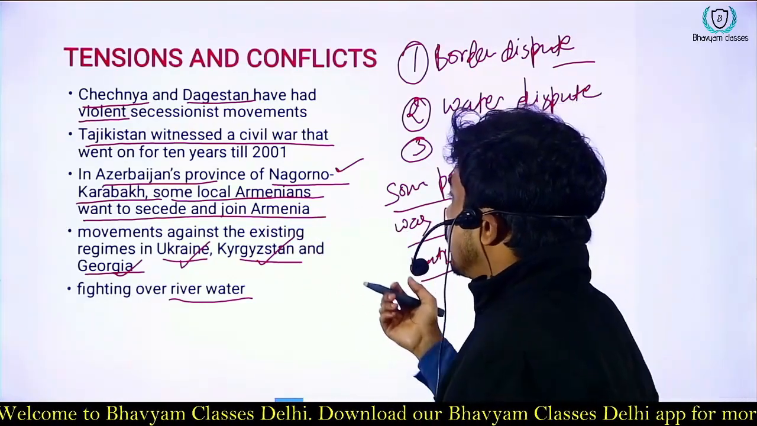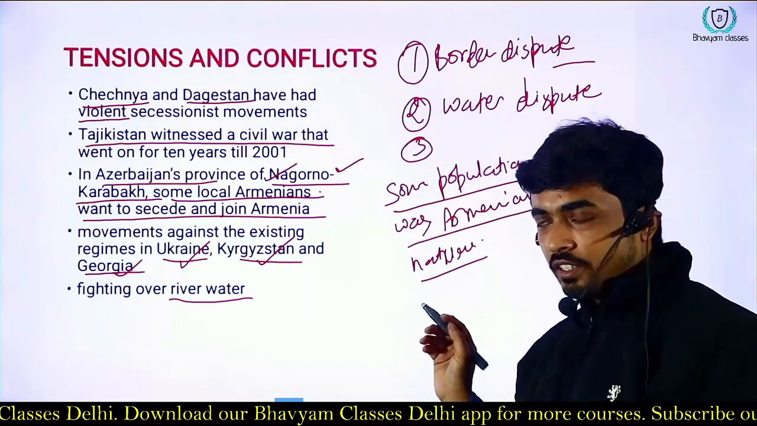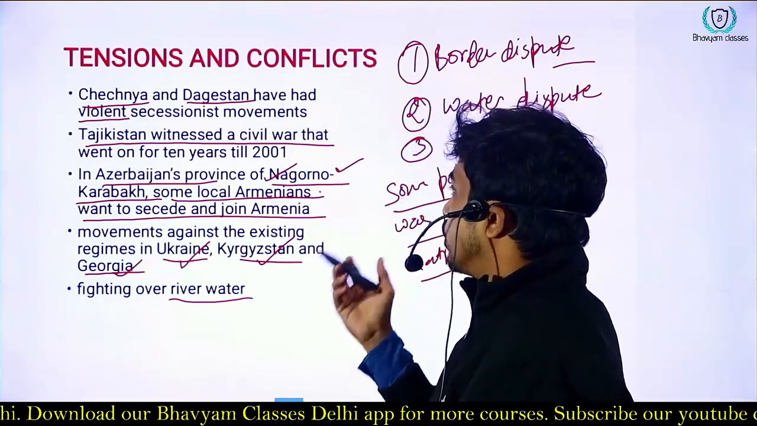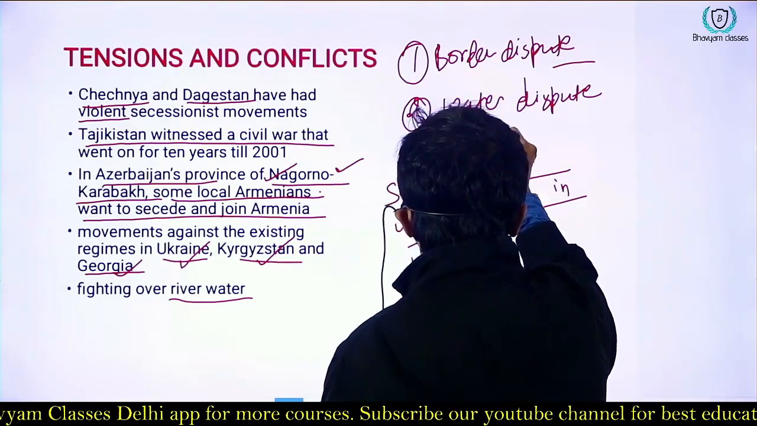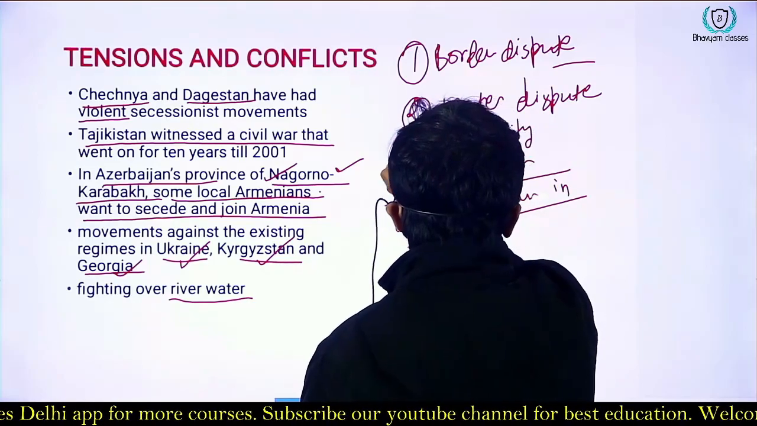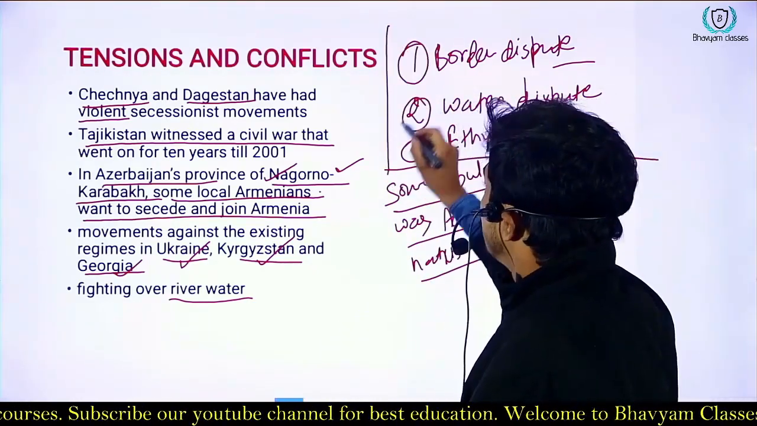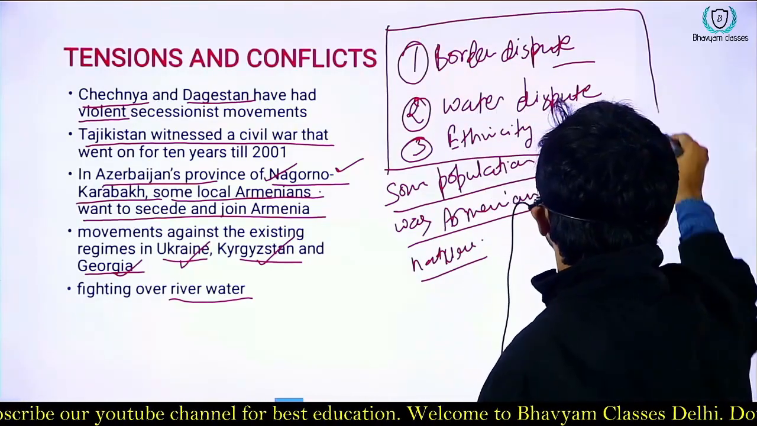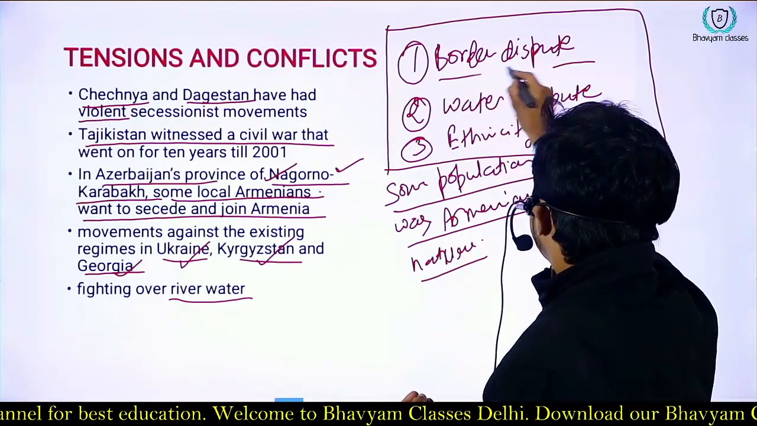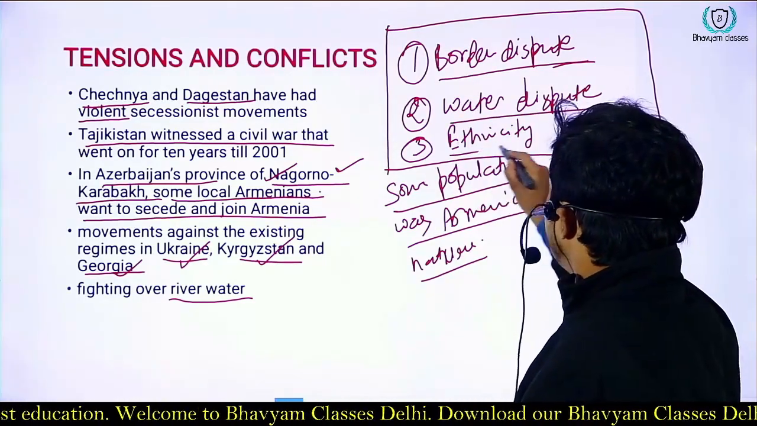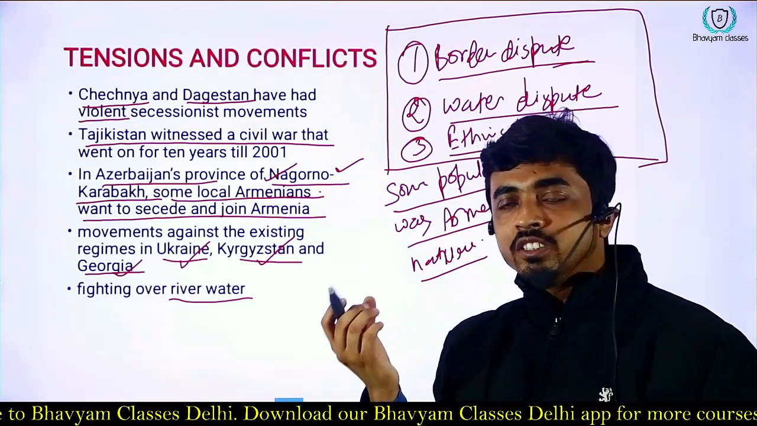That means in the Nagorno-Karabakh region, some local Armenians want to secede to Armenia. So even ethnicity is part of the conflict. So we can divide the conflict into three major headings: border dispute, water dispute, and dispute over ethnicity. That means which population is part of which nation.